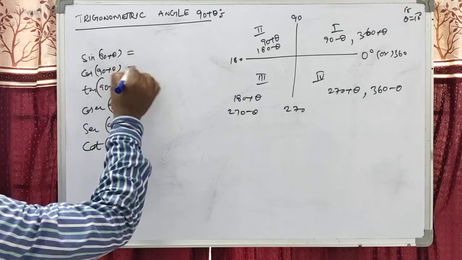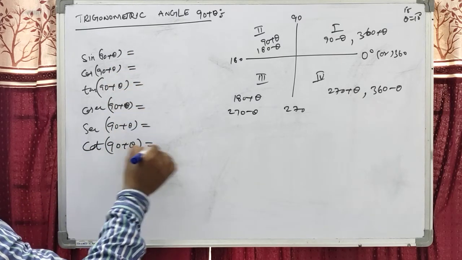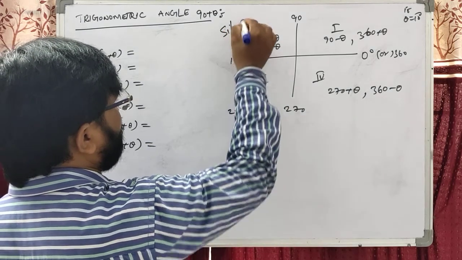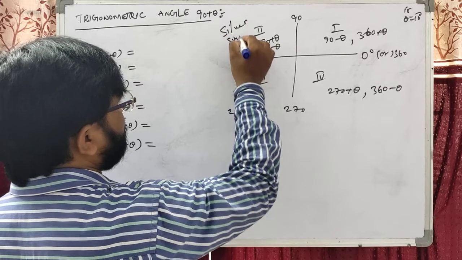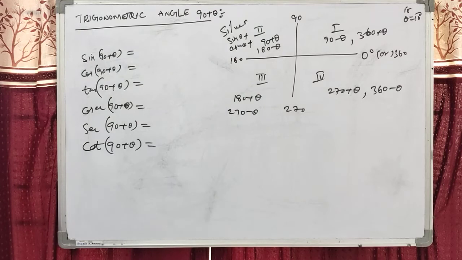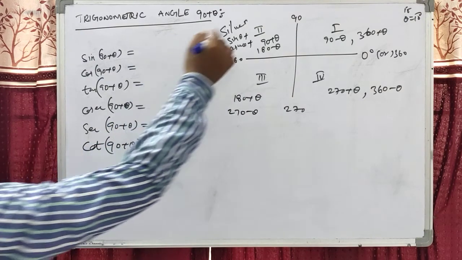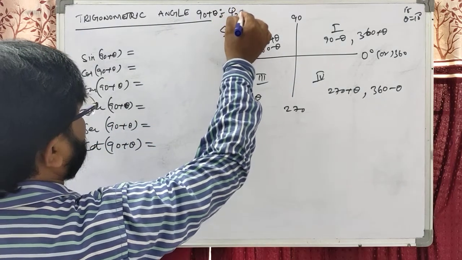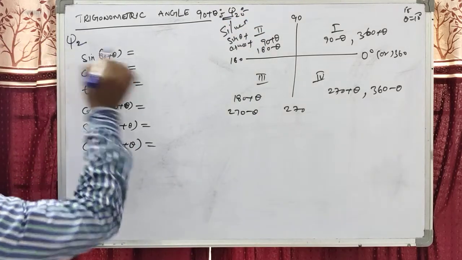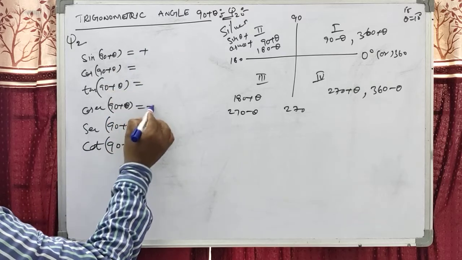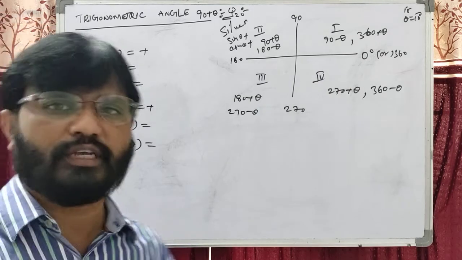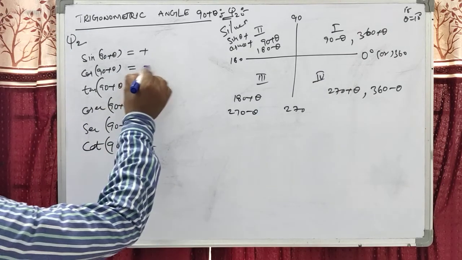Dear students, we have to know the rule all silver. What is the meaning of silver? Sine and cosecant theta are positive. So 90 plus theta lies in the second quadrant, Q2. In Q2, only sine and cosecant take the plus sign. First you can decide the sign: in the second quadrant, sine and cosecant are positive and the remaining are negative.